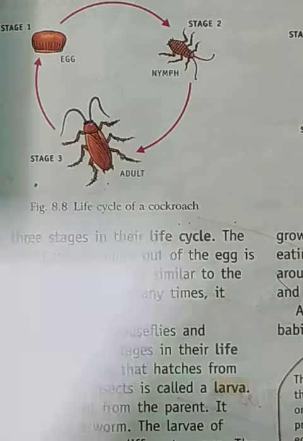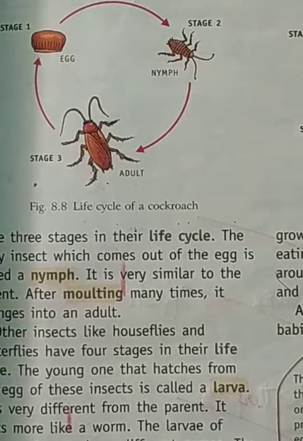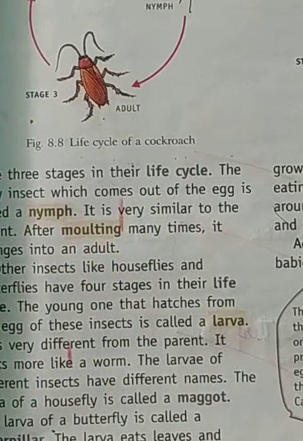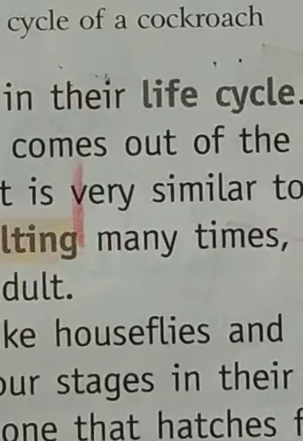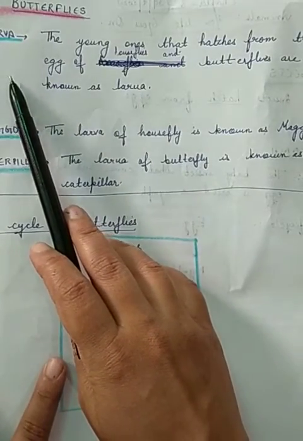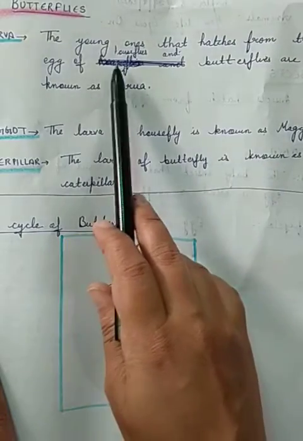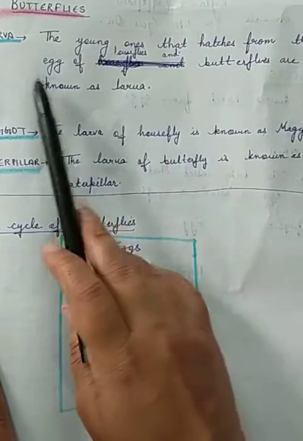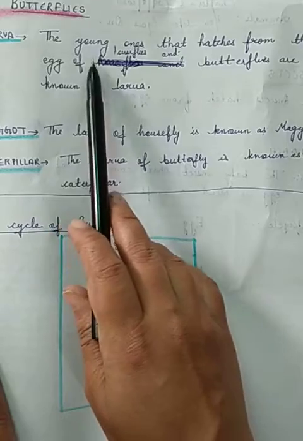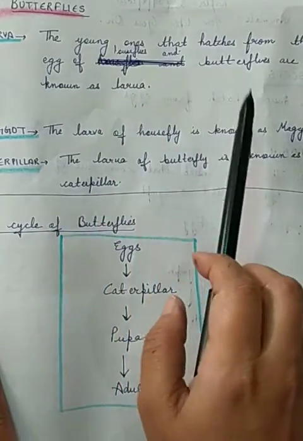Now next we will talk about the life cycle of the butterfly. But before studying the life cycle of the butterfly, I will tell you some definitions regarding that. See here, first you should know what a larva is. A larva is the young one that hatches from the egg of houseflies and butterflies. The larva is the small one which comes out from the egg of either a housefly or a butterfly.